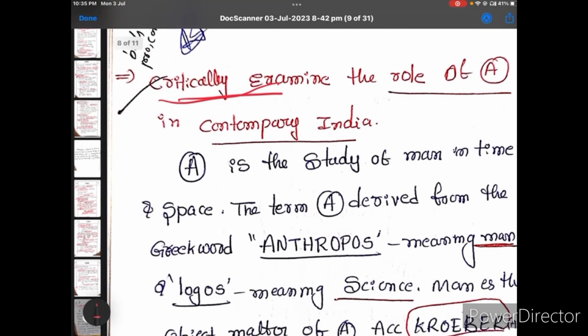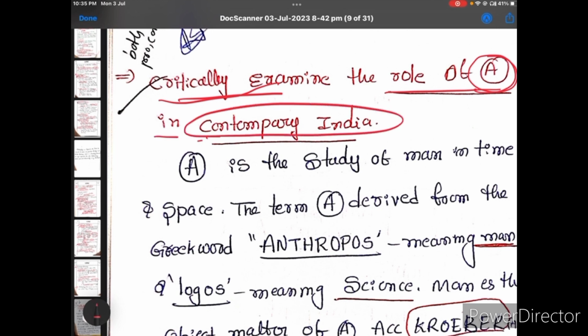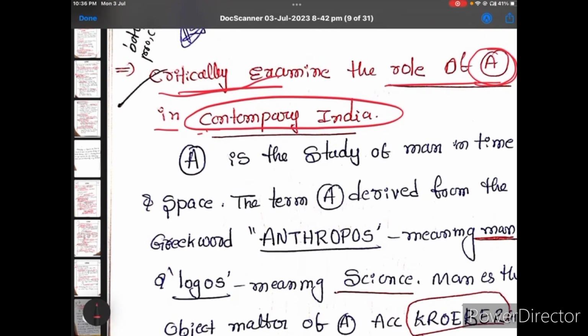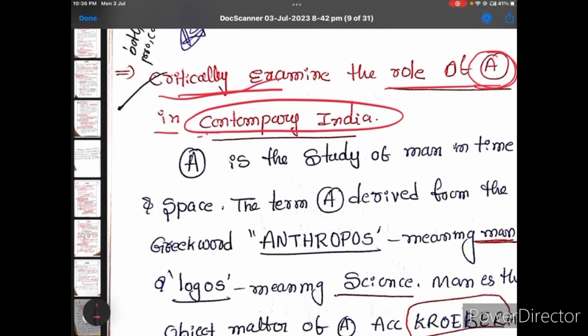And the next question: critically examine the role of anthropology in contemporary India. This is a very important answer, and I think it is 20 marks. I'm not sure, I don't remember.